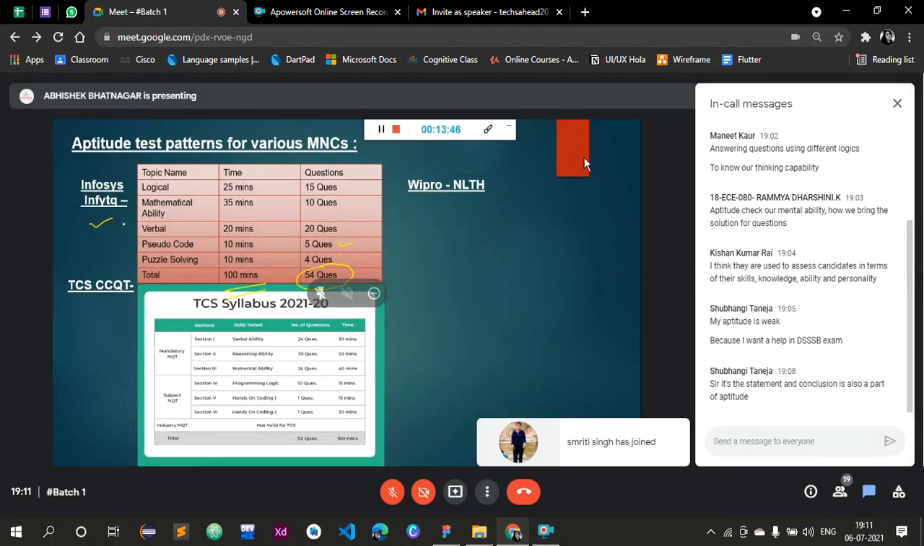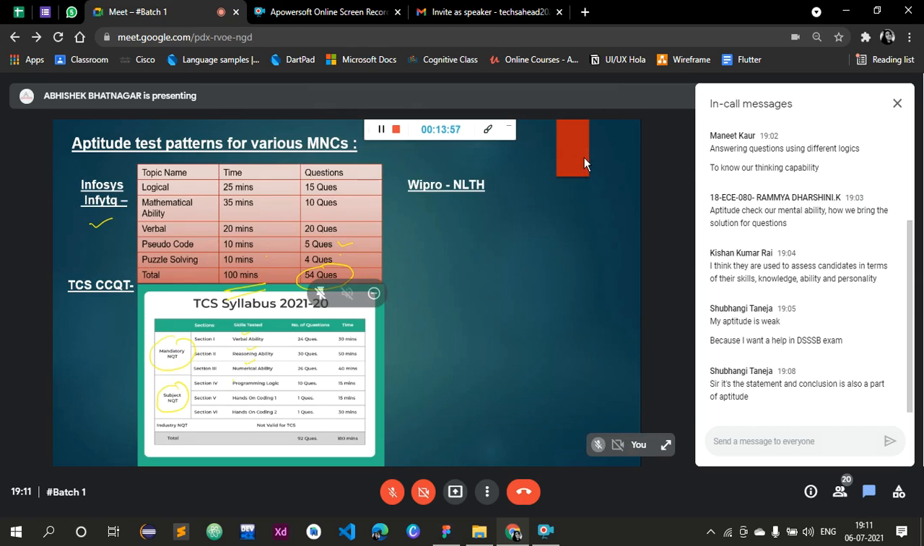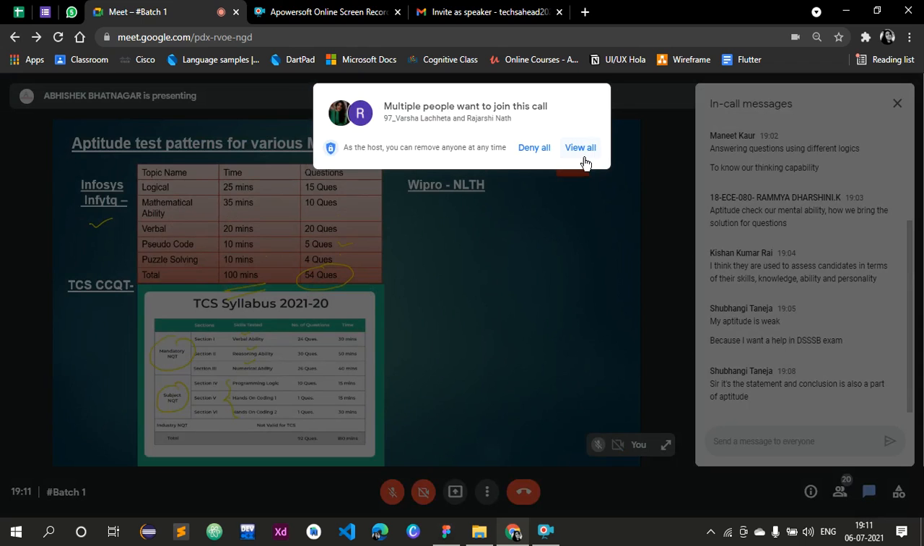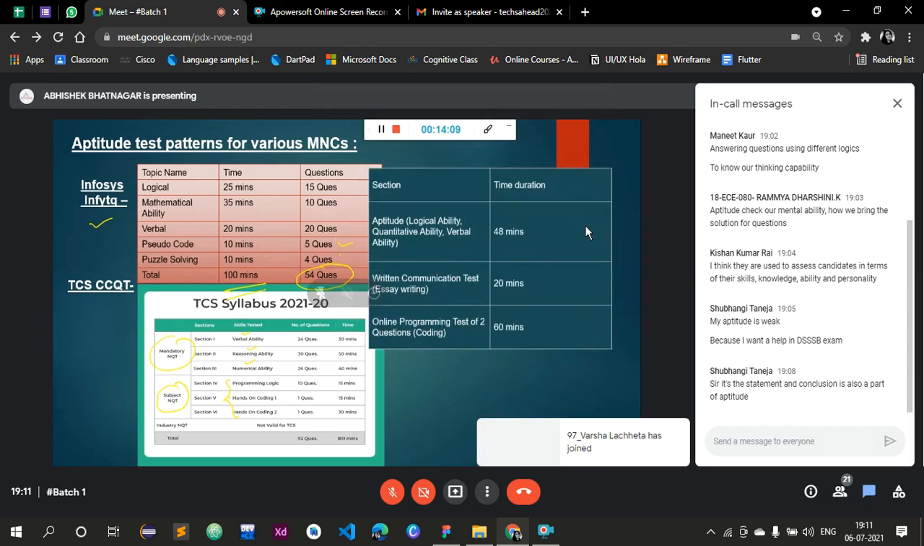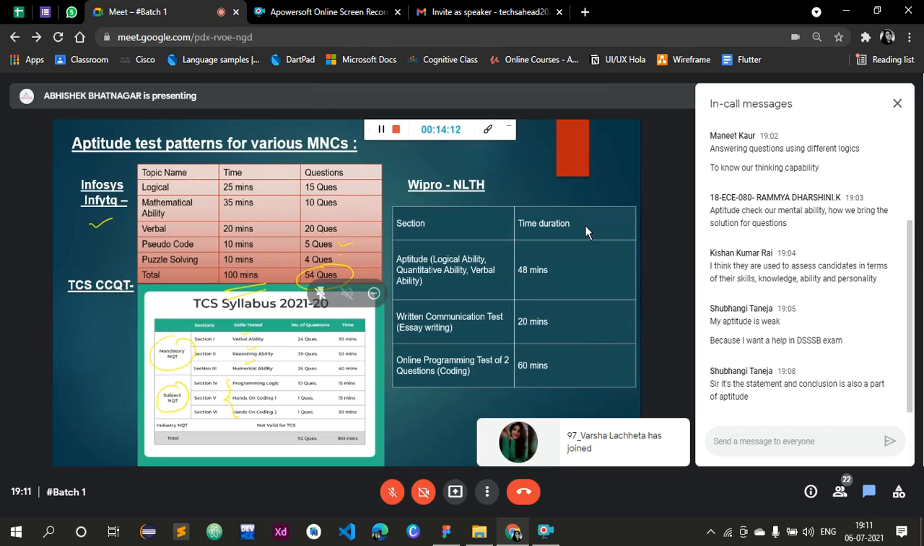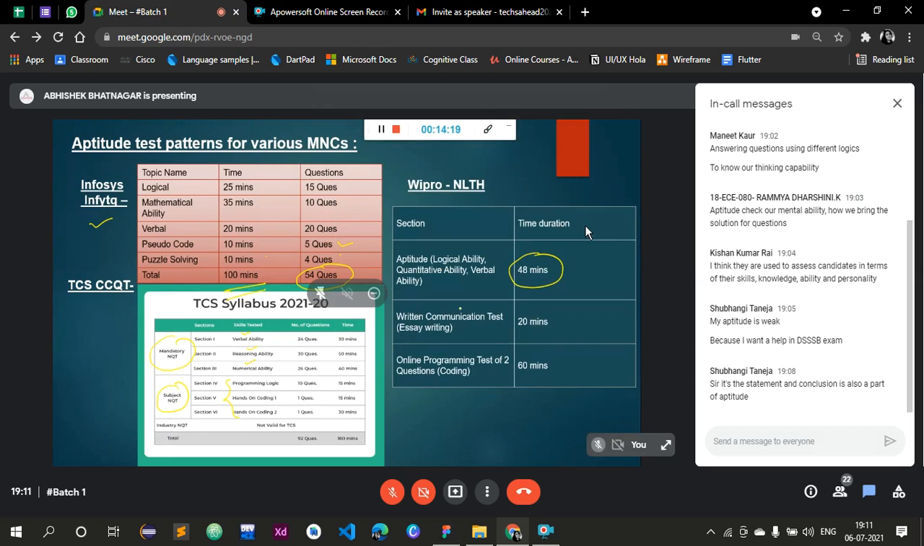Then we have TCS CCQT. The latest syllabus is as follows. There are two parts for this test. First is the mandatory NQT, second is the subject NQT. In the first section, they ask verbal ability, reasoning ability, and numerical ability. In the second part, they ask about coding and programming logic. All the tests are objective tests, and some are code. You have to write code for some questions, right? So this is the part of TCS CCQT.